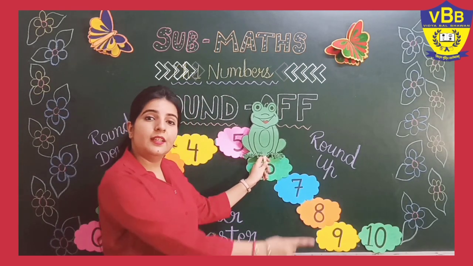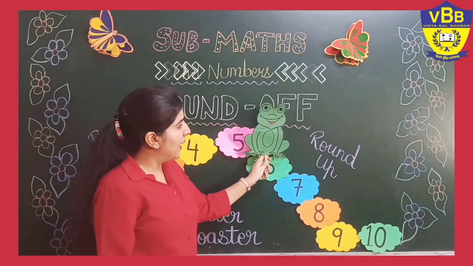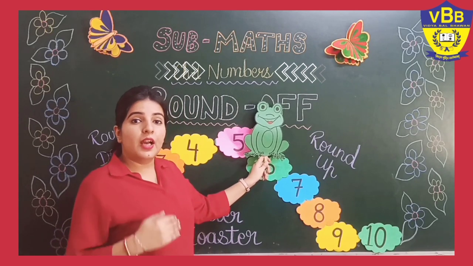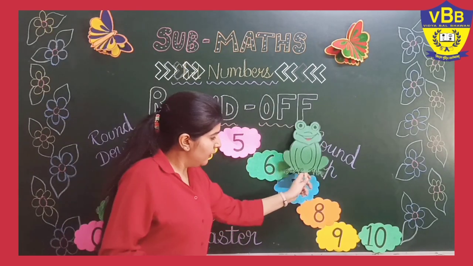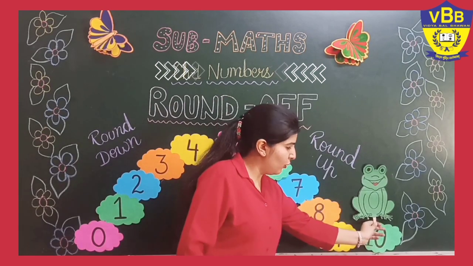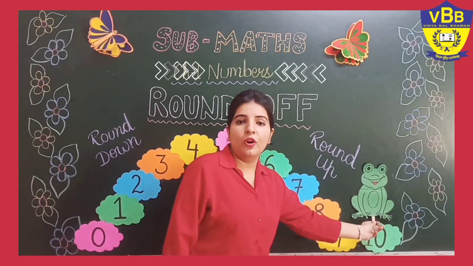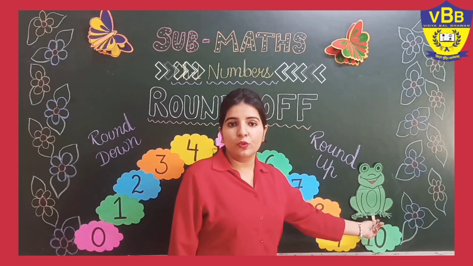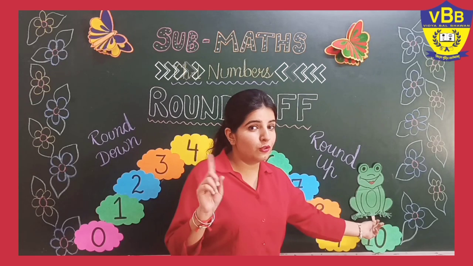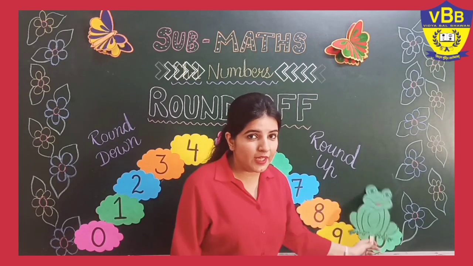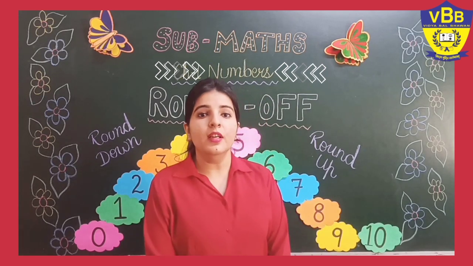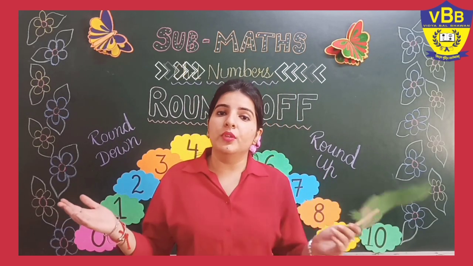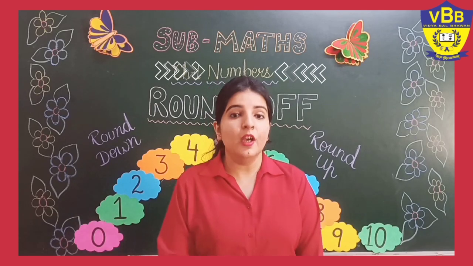It is near the number 10. So my frog will round up. My frog will round up 1, 2, 3, 4 and it will come on 10, as my number 6 is near to 10, not to 0. Okay everyone? So this is how we have learned how we round up or round down our numbers, following